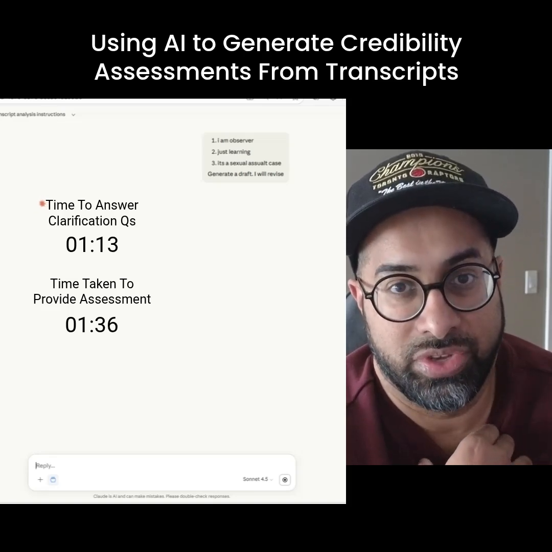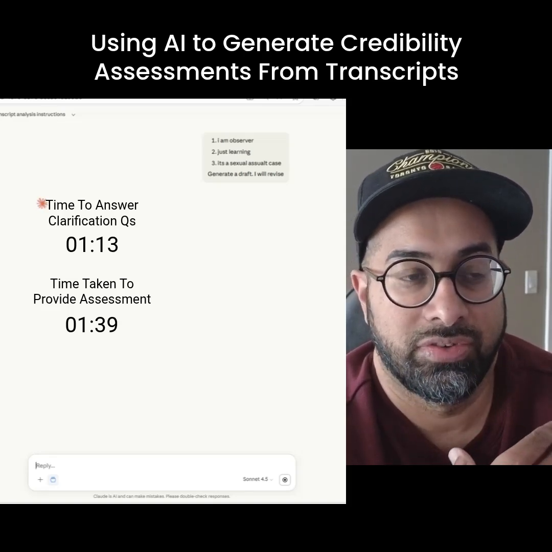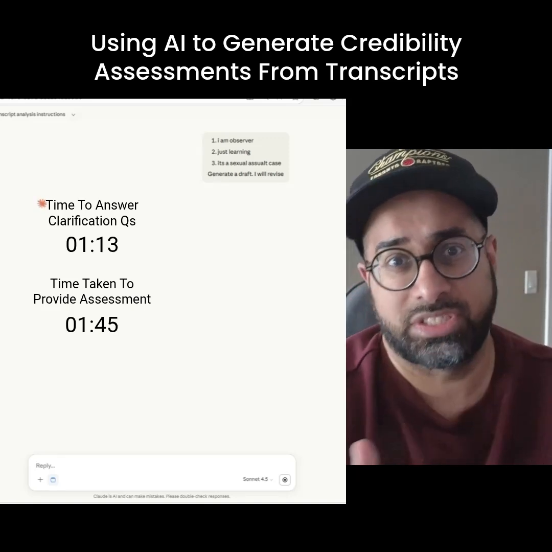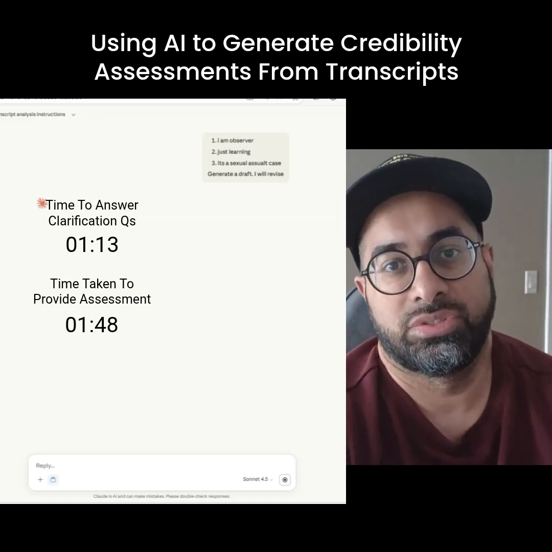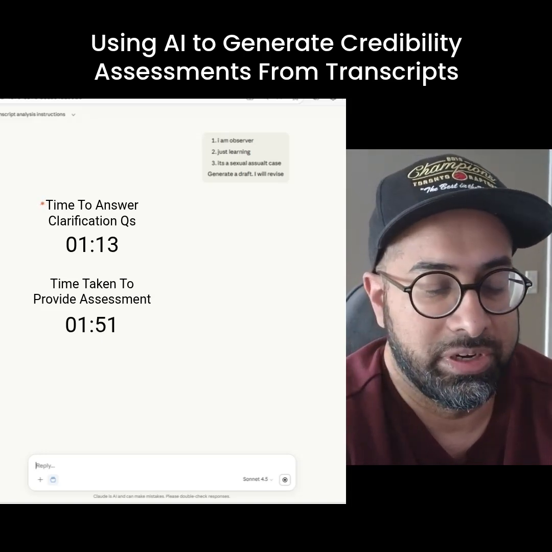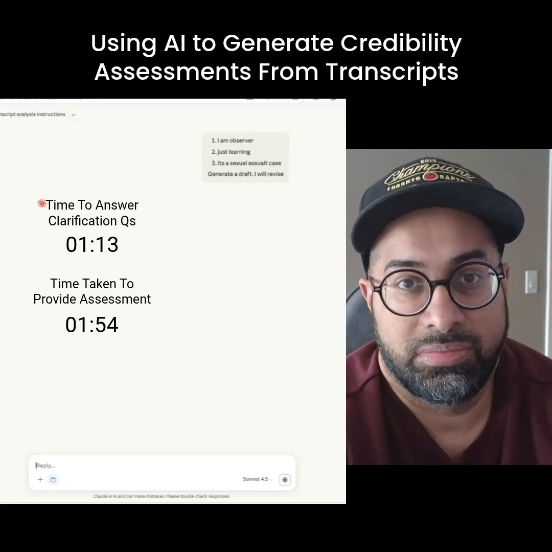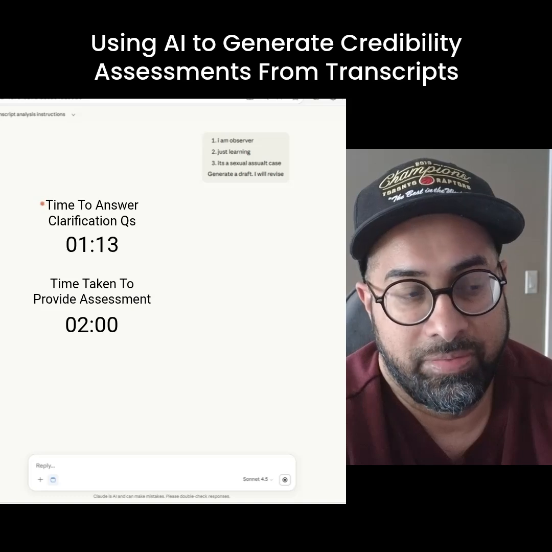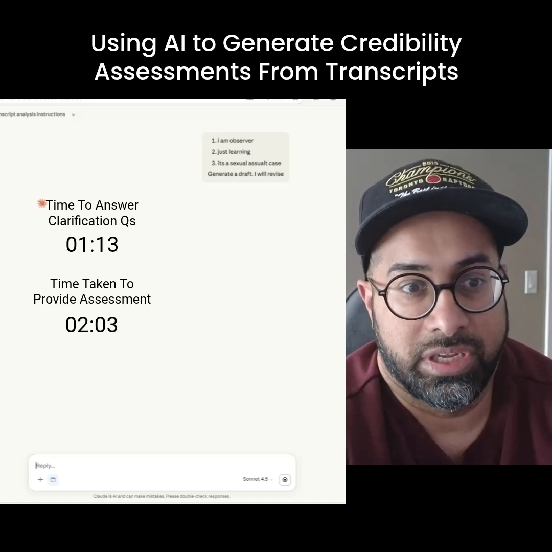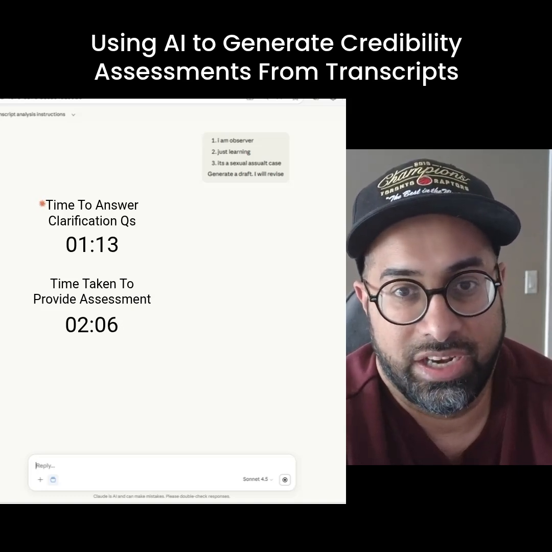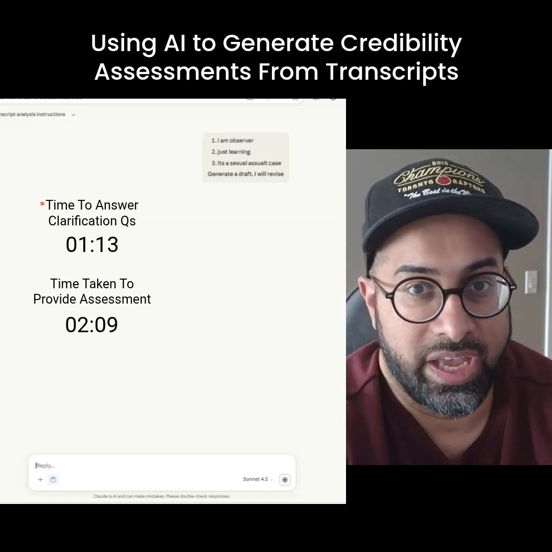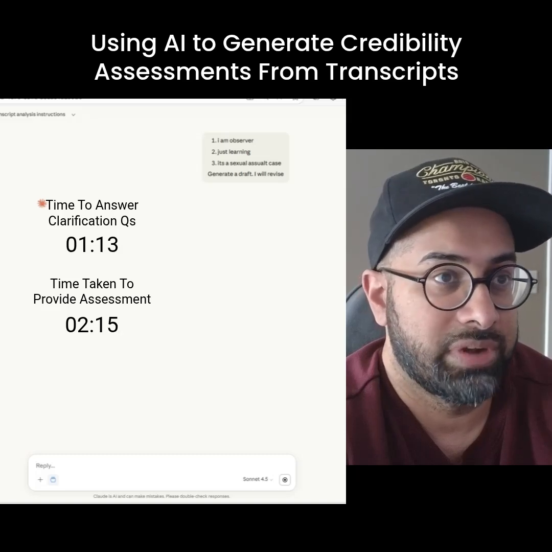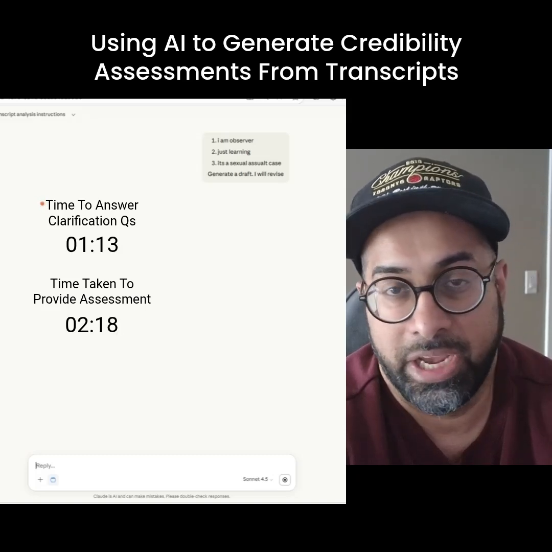What I'm really big on using AI for is combating what I call writer's block, right? It's always hard to start. Once I've started, I'm quick at writing, but starting is always the most challenging, at least in my experience. What AI does is get me started, and then I can start editing, reviewing and clarifying, right? That's the way I've typically saved 10 to 15 hours a week, just because I'm using AI as a first draft. So typically if I'm reviewing a transcript, I'd assume it's probably at least a minute and a half per page.